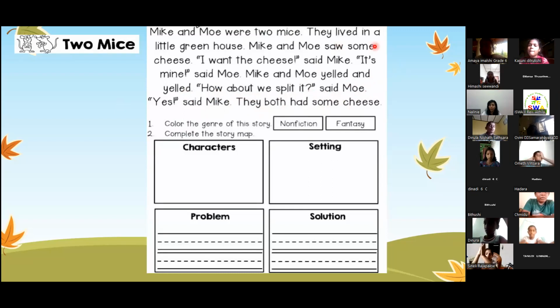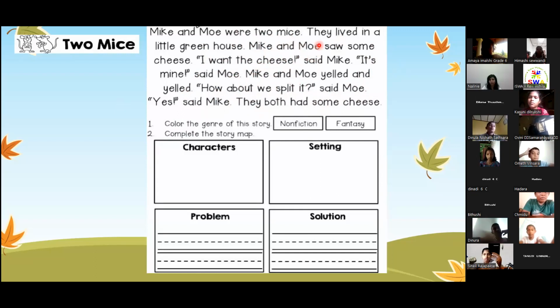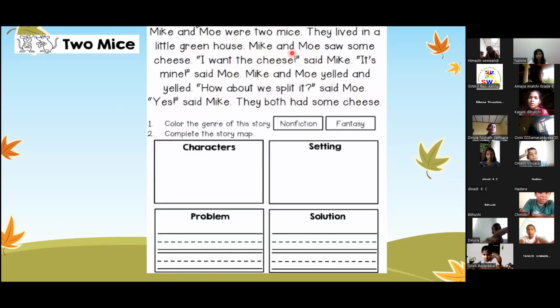Okay, do you understand the story? Yes. Okay, who wanted to share the cheese? Mike and Mo. Okay, so at first they fought with each other. In the end, how did they manage to overcome their problem? How did they solve their problem? Because they both wanted to eat the cheese, they shared. Okay.